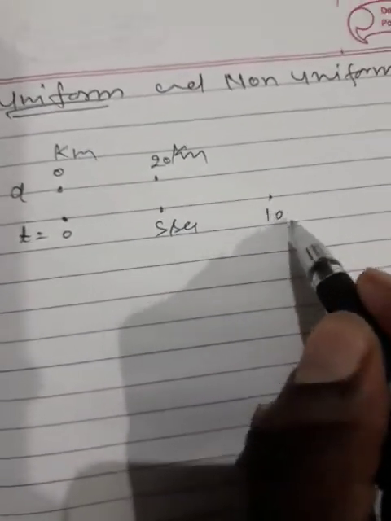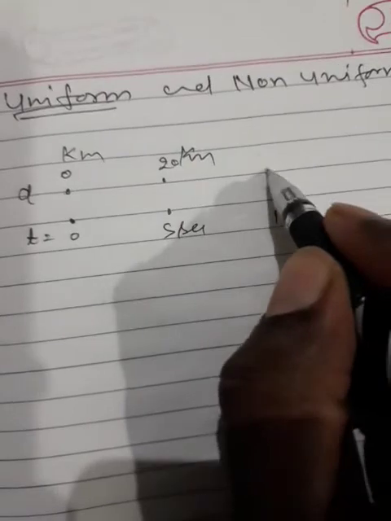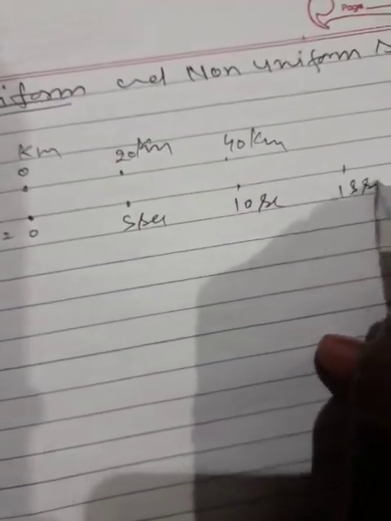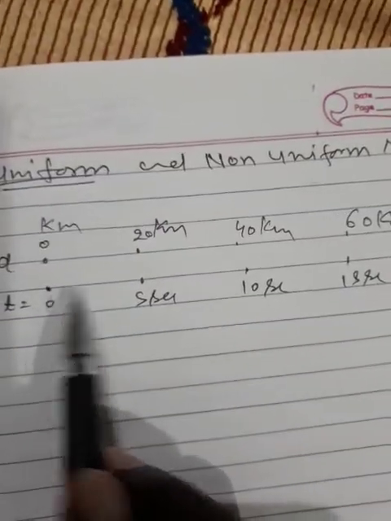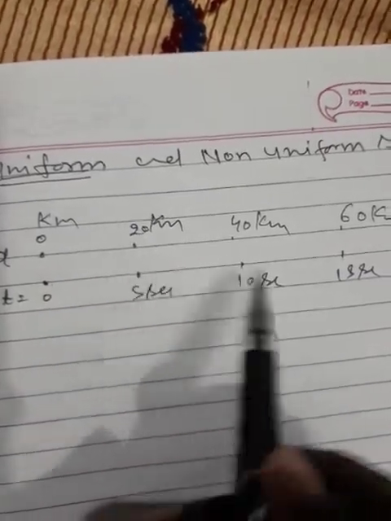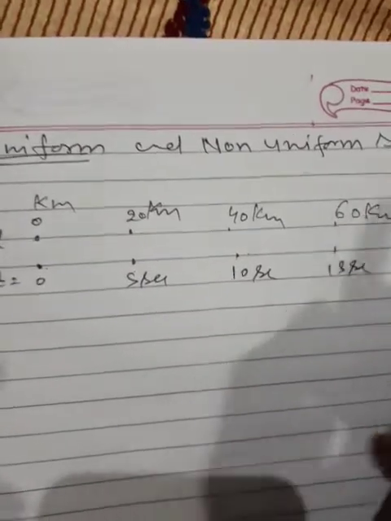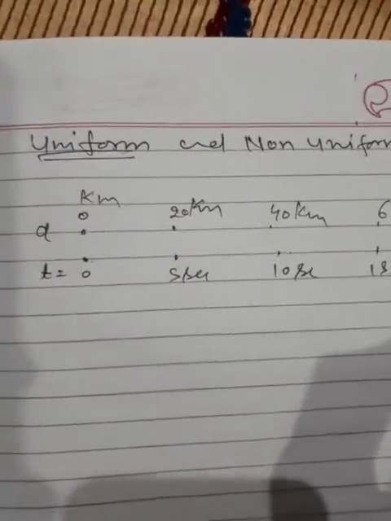After 10 seconds car reach to the point 40 kilometer. After 15 seconds car reach to the 60 kilometer. In this example we can say that in the equal interval of time, in the 5 seconds 20 kilometer, next 5 20, next 5 20. So we can say that this is the example of the uniform speed.